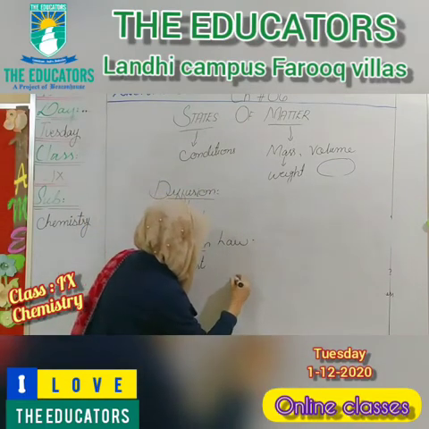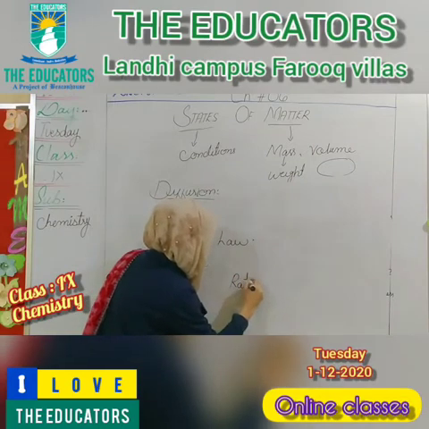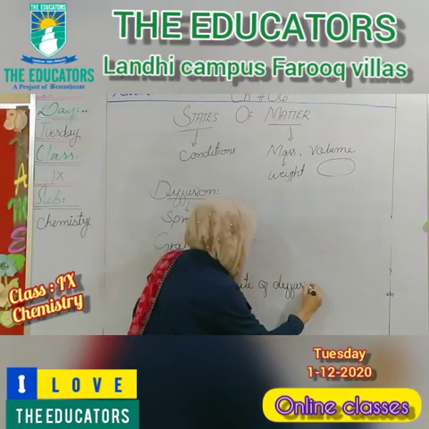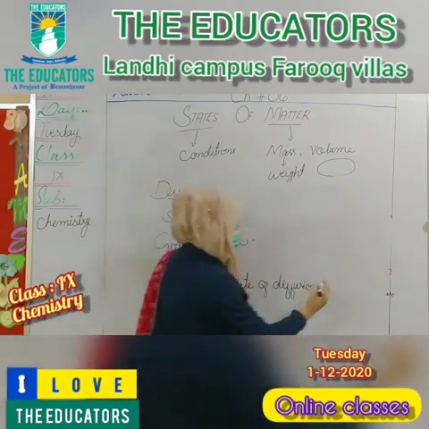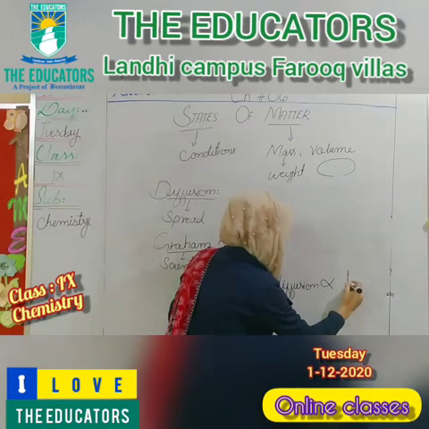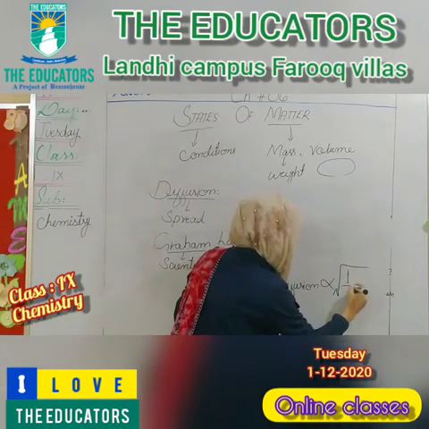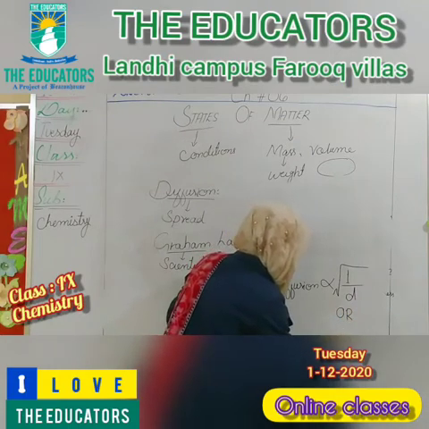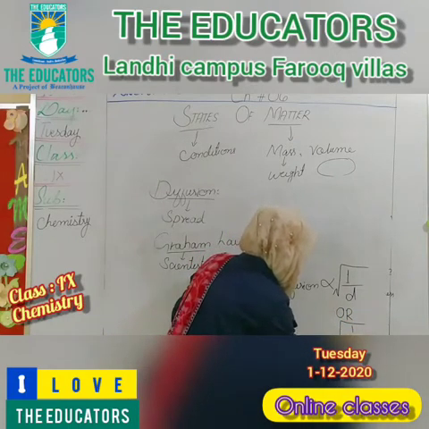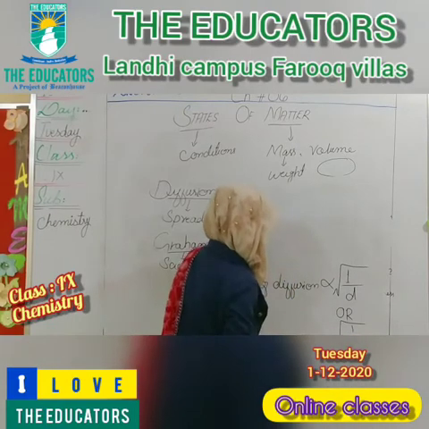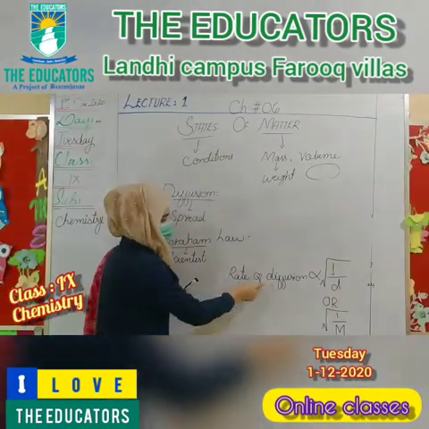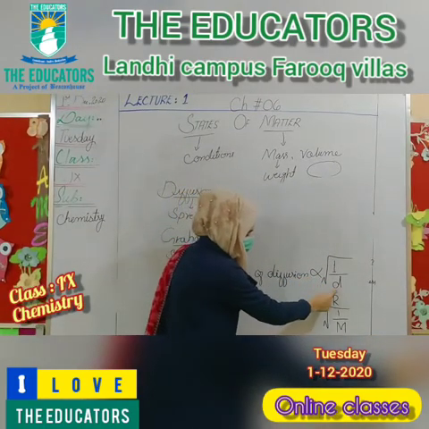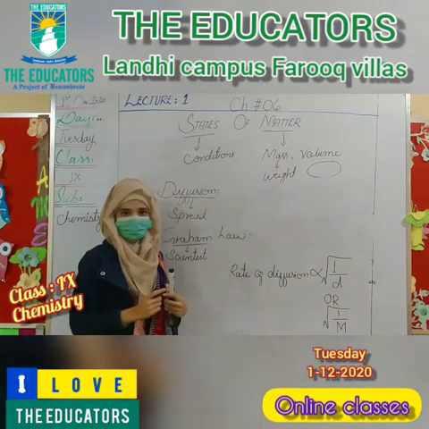He stated that the rate of diffusion is inversely proportional to the square root of its density, or the square root of its molar mass. Understood? The rate of diffusion is inversely proportional to the square root of its density and molar mass.